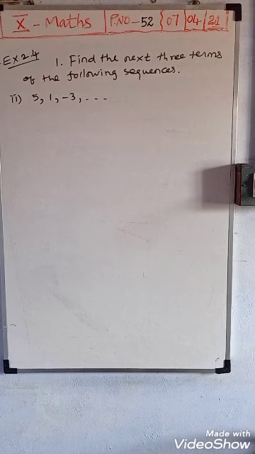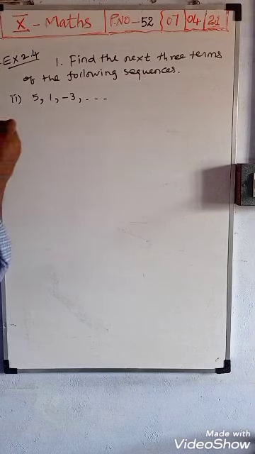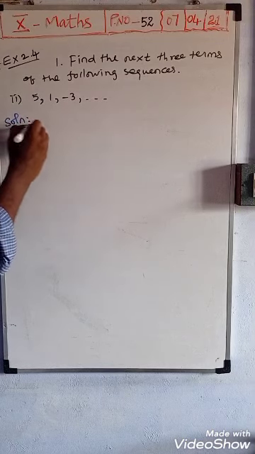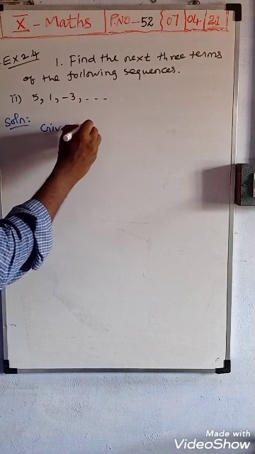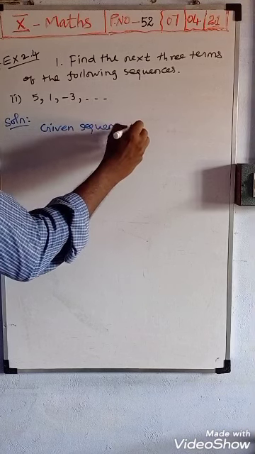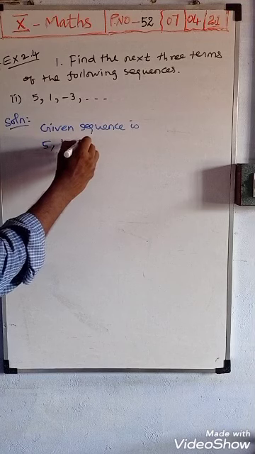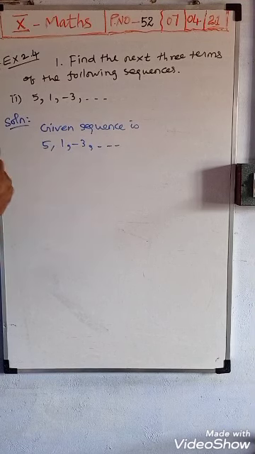Next, the second point. The sequence is 5, 1, minus 3, and so on. We want to find the next three terms. So see the solution. Given sequence is 5, 1, minus 3, and so on.